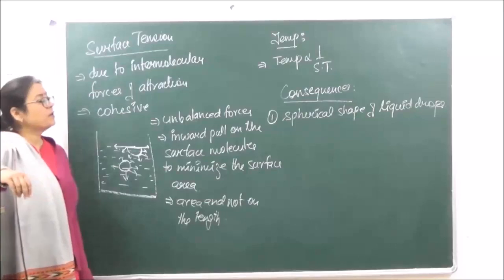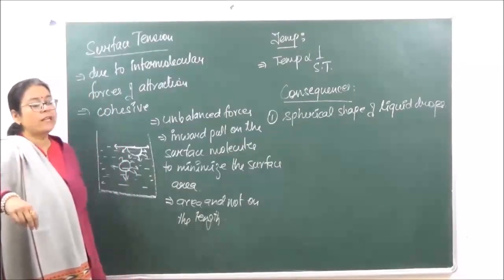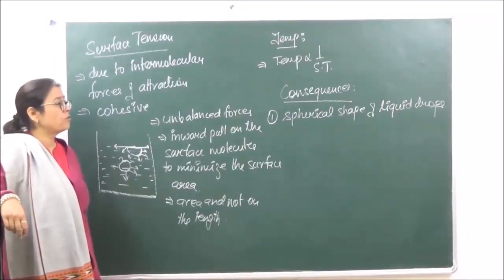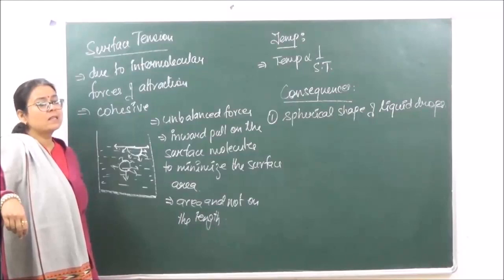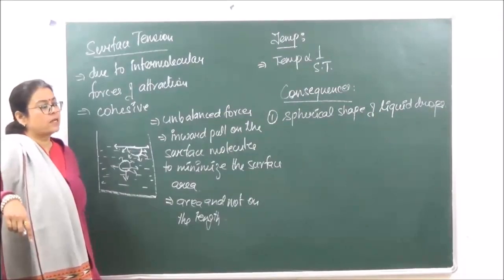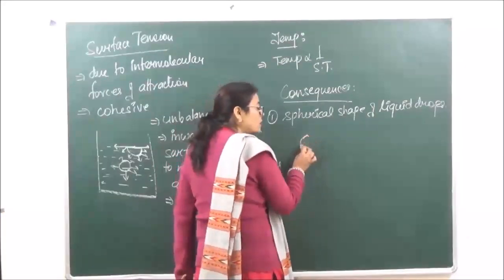Now what is happening over here is that whenever any drop of liquid falls on the ground, because of the inward pull of the molecules, all the surface molecules are going to be pulled inwards in order to decrease the surface area. So surface area आपको पता है कि सबसे कम जो है वो किसका होता है?